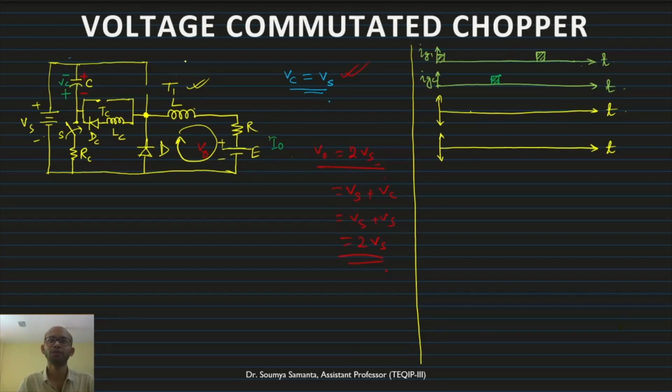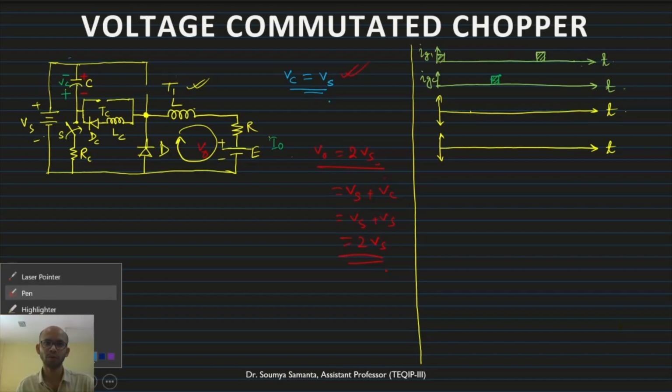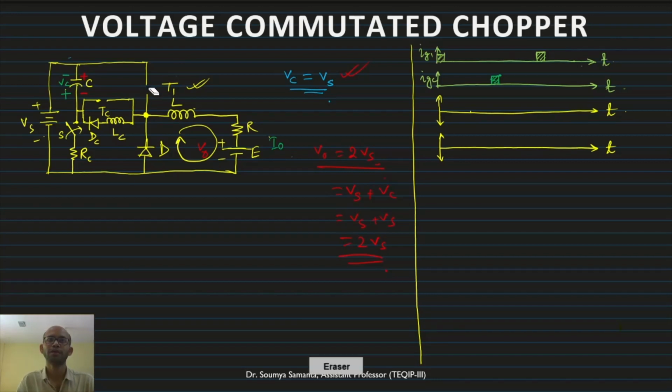Now what will happen? We will give the gate current to thyristor T1. As a result, T1 will be turned on and this will be shorted, and through it the load current will flow. In addition to the load current, there will be one more current, because there is a path which will flow through this.